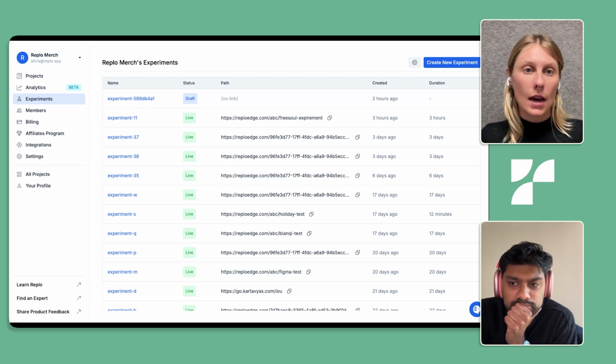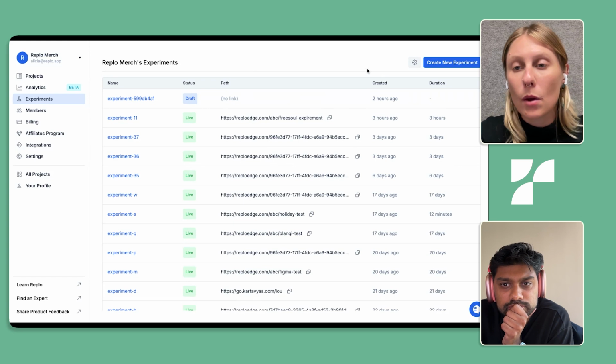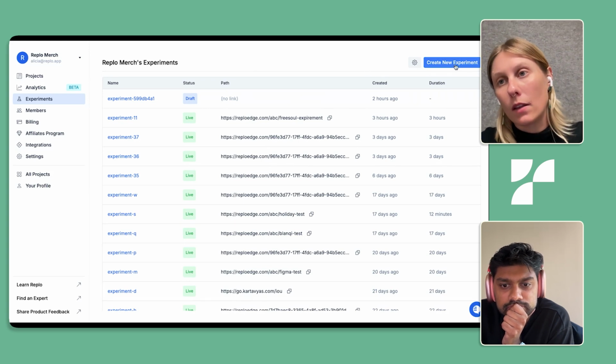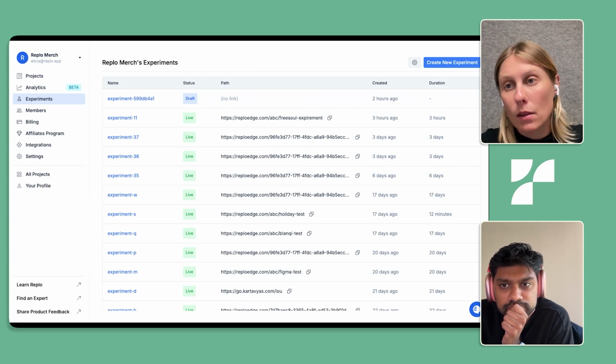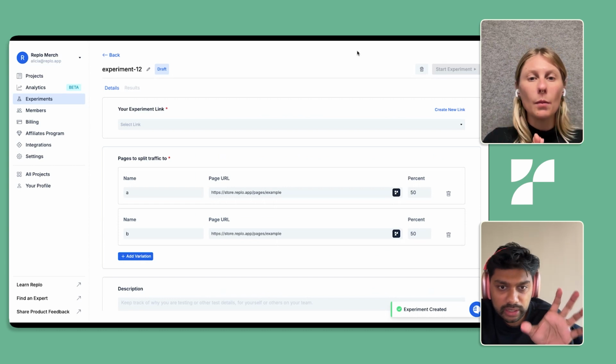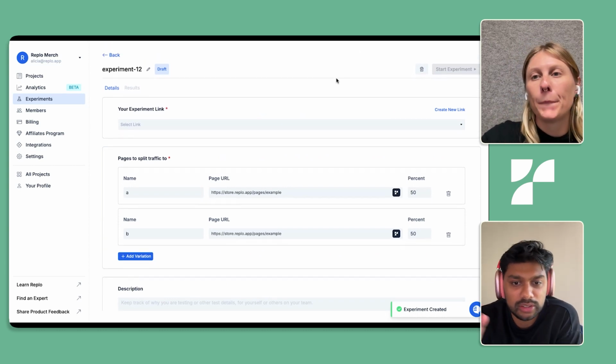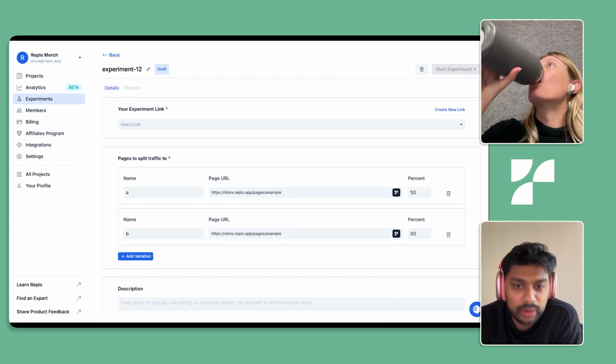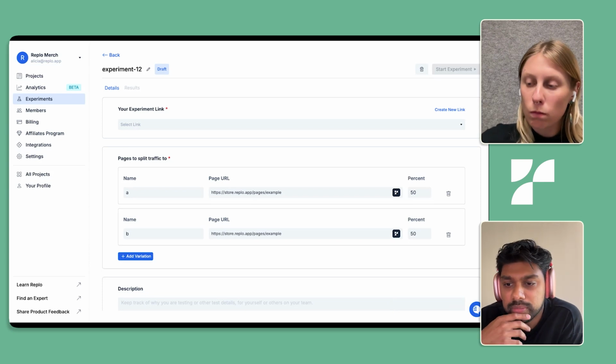That's what you're going to see as I start to go through experiments. And that's the core concept of Replo experiments at the moment. I know we'll cover this later, but I did want to just highlight it since we just said it. We're going to reinforce this point as we go along.